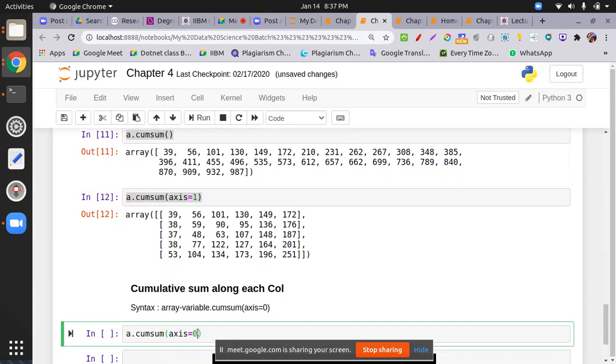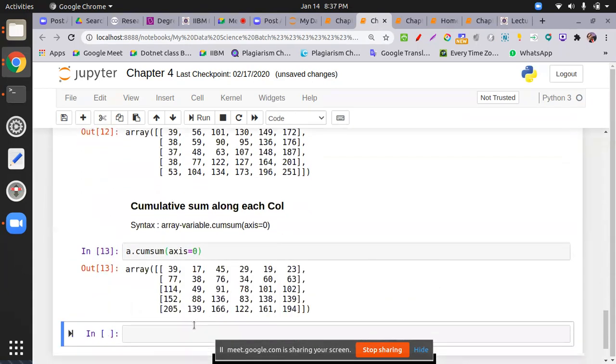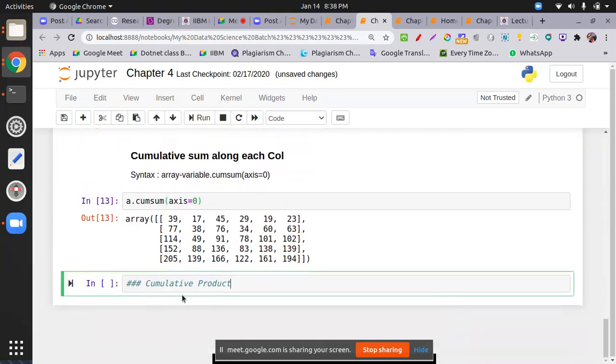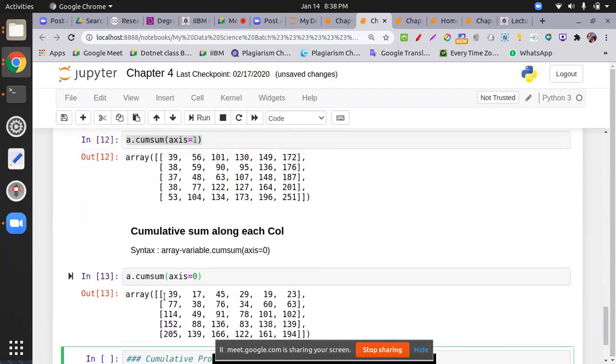Just like this way we are adding, we have the same cumulative product, cumprod. Okay, so cumulative product. The question is, by default, how is it increasing? Like the first one, a dot cumsum without any axis.